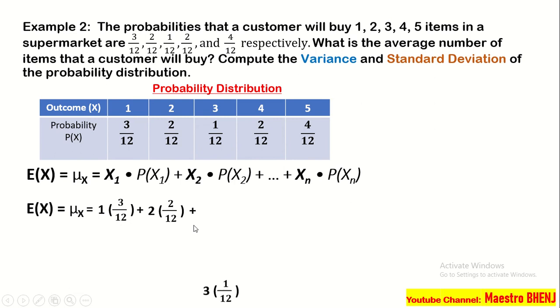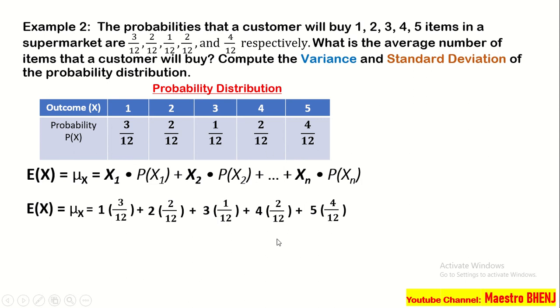And then, plus 3 times 1 over 12 plus 4 times 2 over 12 plus 5 times 4 over 12. Ibig sabihin, ito pong mga whole number na to, yun po yung outcome x. Tapos itong mga probability, ito po yung probability of p of x.